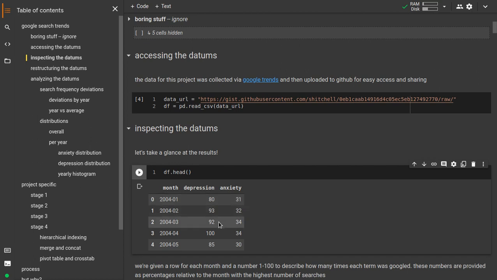Now, the numbers you get from Google are a little bit wonky. This number 100 right here is the ceiling. So Google looks over all of your search terms across every month, and it finds which term, which month had the highest number of results. So here this tells us that depression was searched for in April 2004 more than anything else. And every other number that we see is relative to this ceiling. So in January 2004, people searched for depression 80% as much as they did April 2004. And in February 2004, people searched for anxiety 32% as much as they did depression in April 2004.